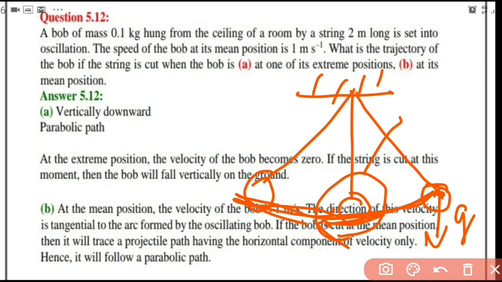So at this point, if the string is cut, then it will follow the projectile path actually, having a horizontal component of 1 meter per second, and the vertical velocity is not there, but it is under the acceleration 9.8 meter per second square. So it will follow half the projectile path like this. This will be the trajectory followed. Trajectory means path. So the path followed will be half the projectile. Hope you understood.